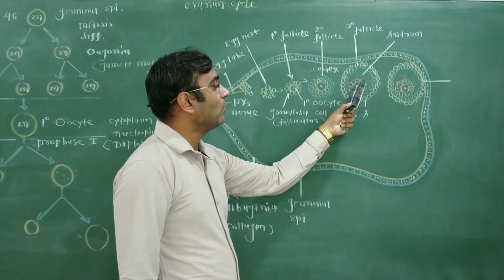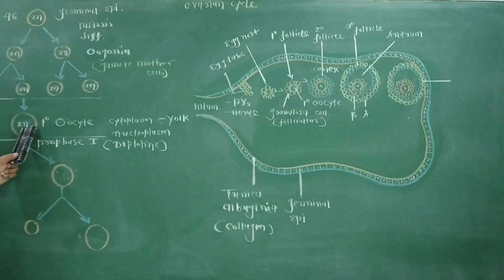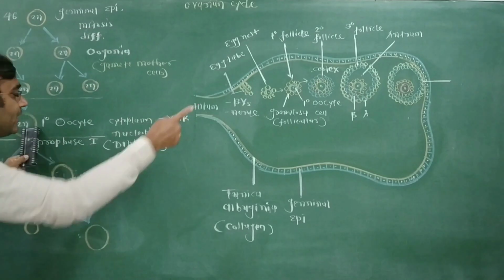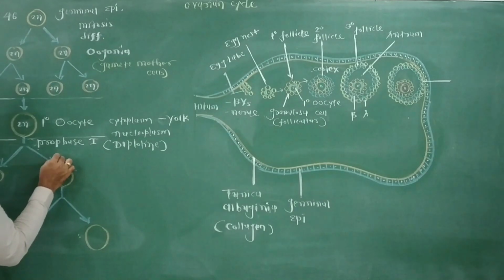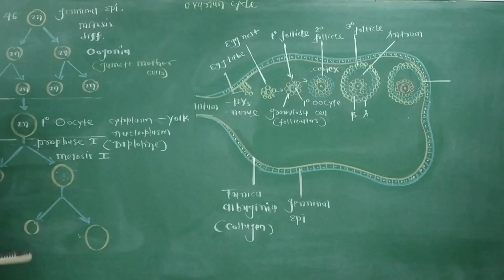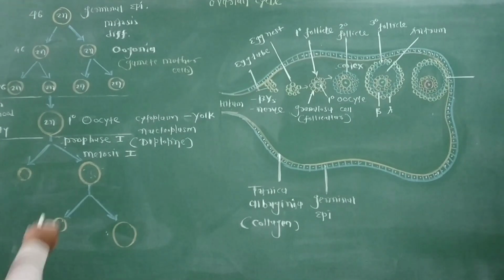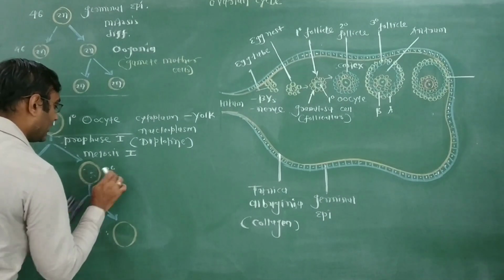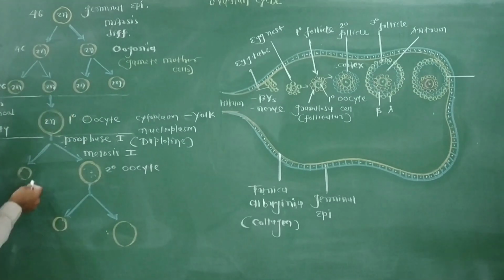Now inside the tertiary ovarian follicle, the primary oocyte is present. The primary oocyte within the tertiary ovarian follicle completes meiosis division first and produces two unequal cells. One larger cell is called the secondary oocyte, and the second smaller cell is called the first polar body.